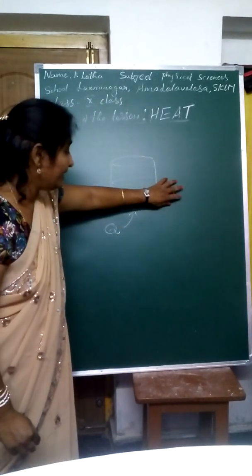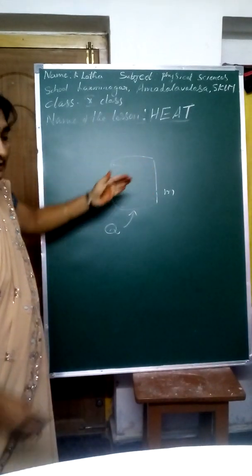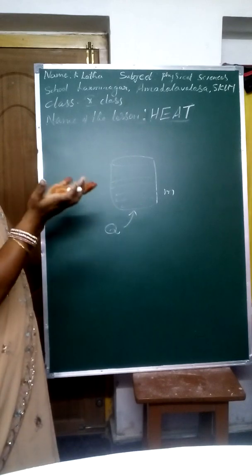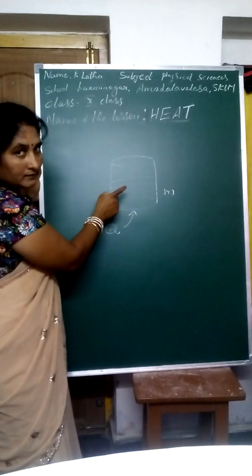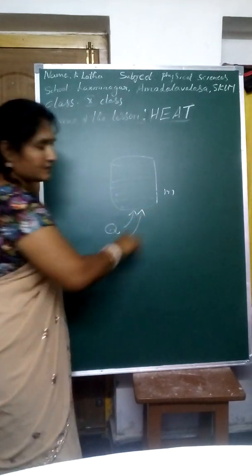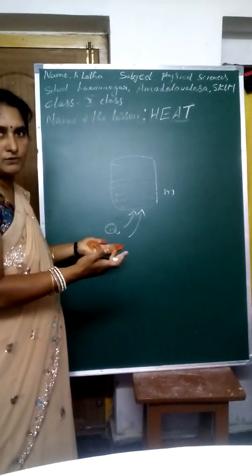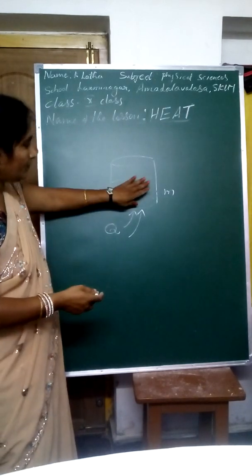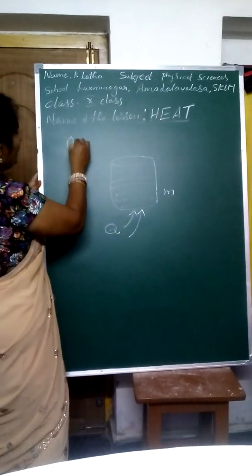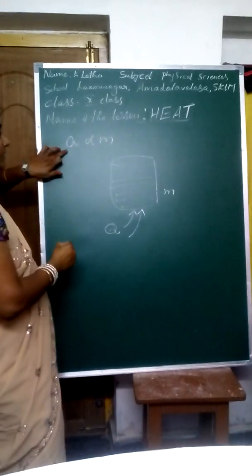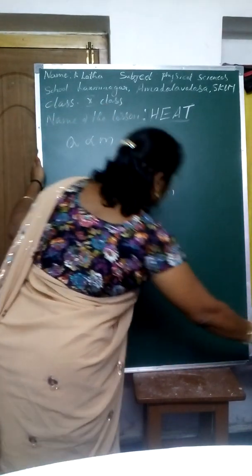Then what is the relation between m and Q? Okay, if you increase m, here the mass, the quantity of substance, then what happens? If you take more quantity of substance, then you have to give more energy. That is generally known. If you take more, you have to give more heat energy. So this is known to everyone. So here, if m increases, Q also has to increase. Then Q is proportional to m. Q, the heat energy, is proportional to the mass of the substance.